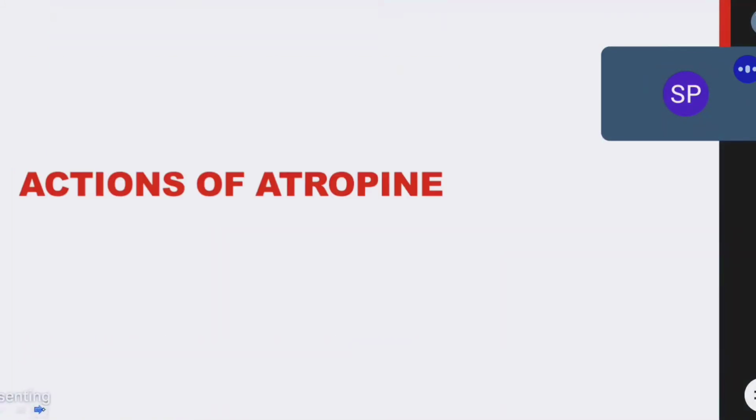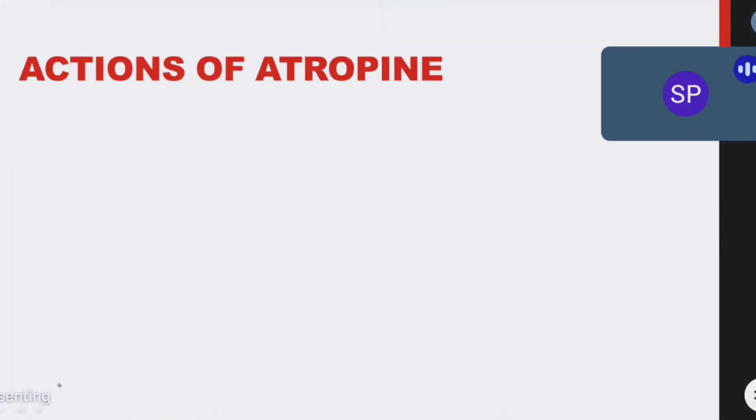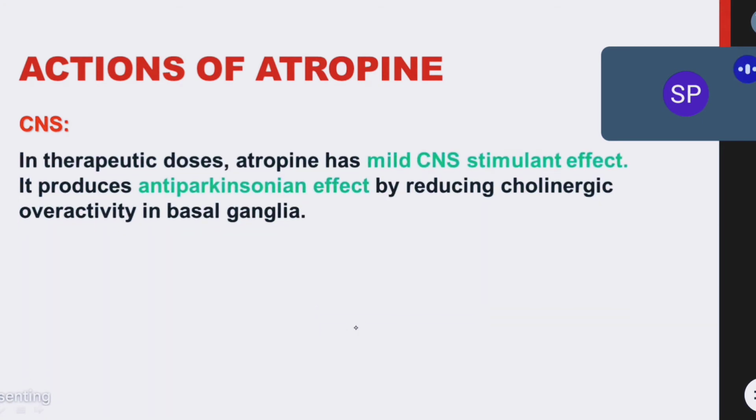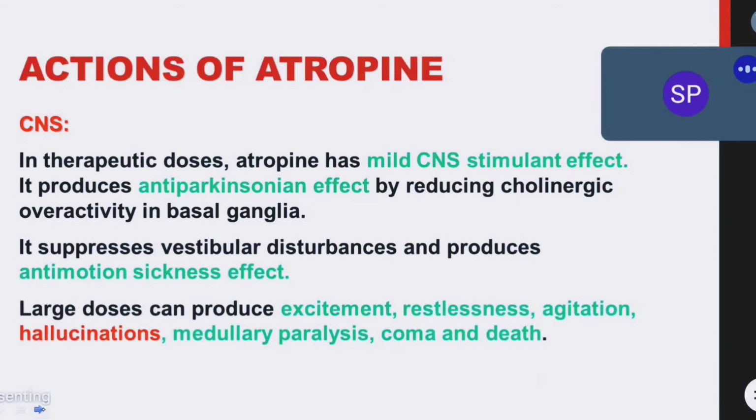Okay, now let us try to discuss the actions of atropine on each and every tissue. With this you will understand clearly what the actions of atropine are. Number 1, on central nervous system. On central nervous system, atropine has 3 to 4 actions. See, mainly 3 actions. ध्यान से सुनो सब लोग. On each and every system, atropine has a very wide variety of functions.